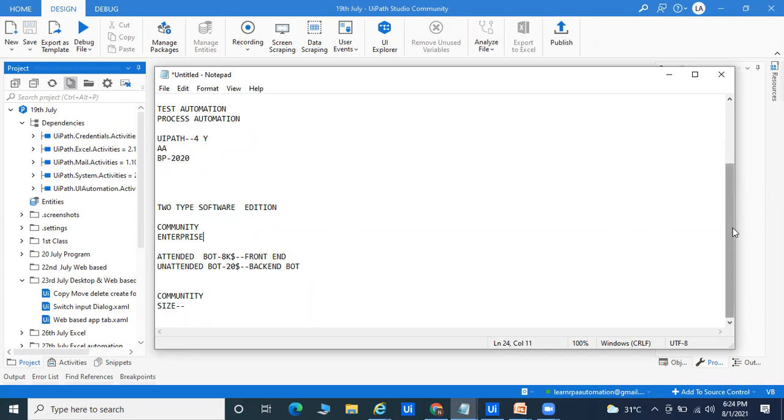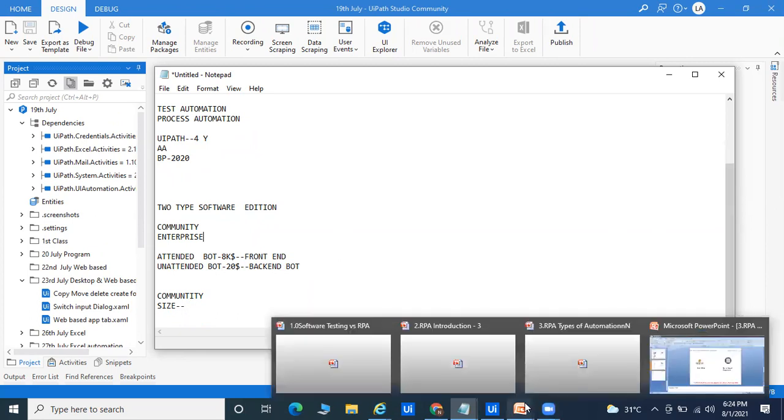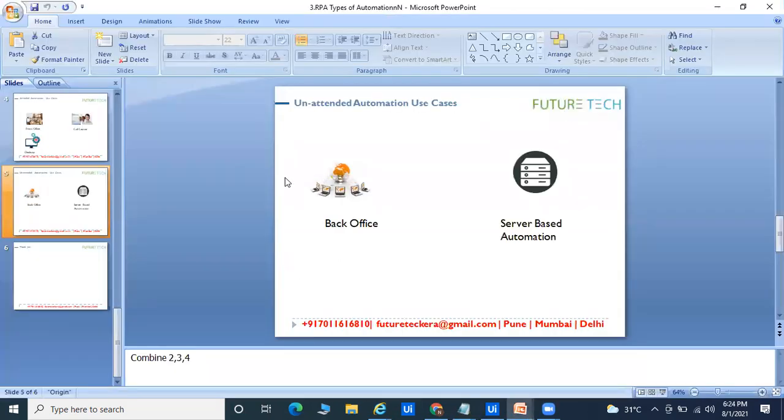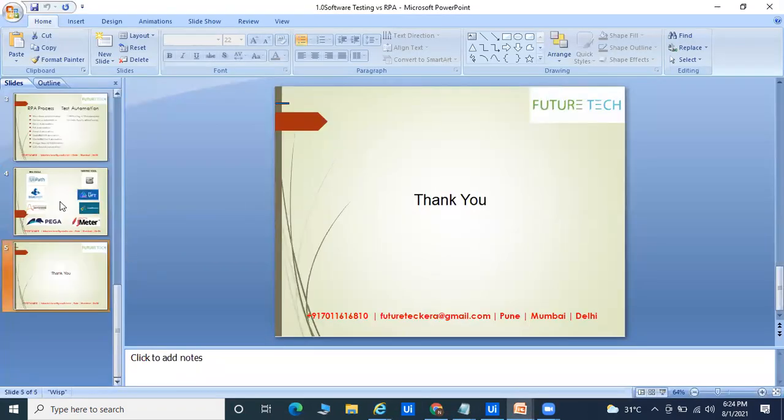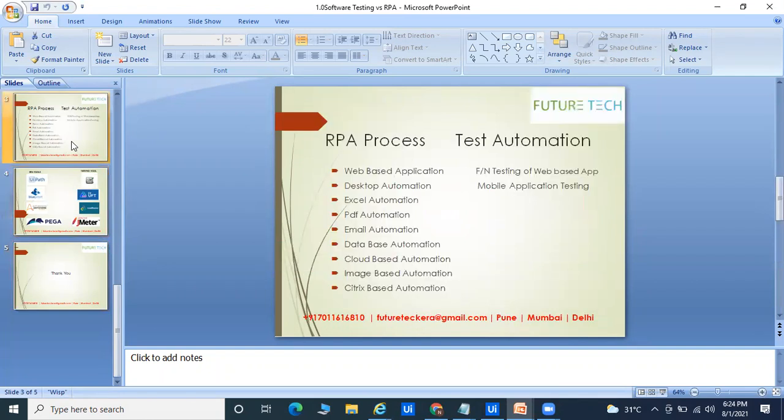Okay, so right now let's come to the tool. Yesterday we discussed lots of things about your testing part, your back office part, your tool part, how many tools, what type of processes we can automate. If you go to any company, there are lots of applications, basically things like web-based applications, desktop applications, Excel applications, PDF applications, email, database, cloud, Citrix, Python, Salesforce, Amazon Web Services. Everything is possible to automate in UiPath right now, and every day they are changing things. Okay, every day they are working on this part.